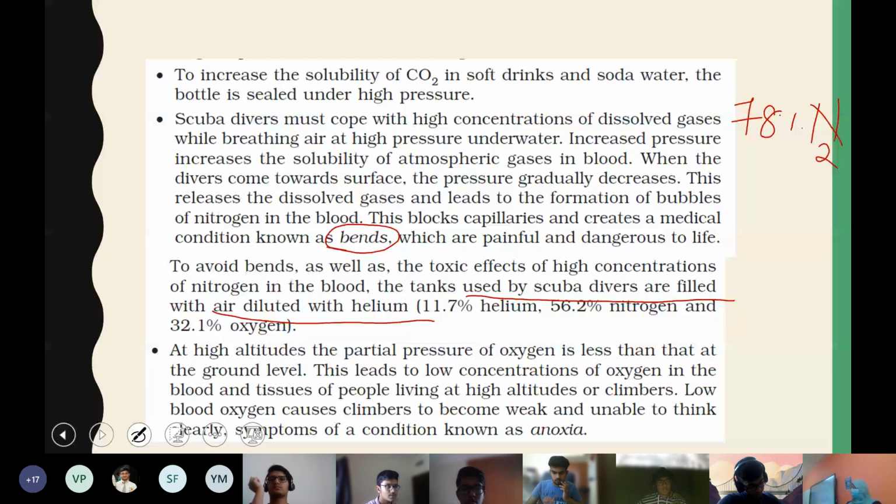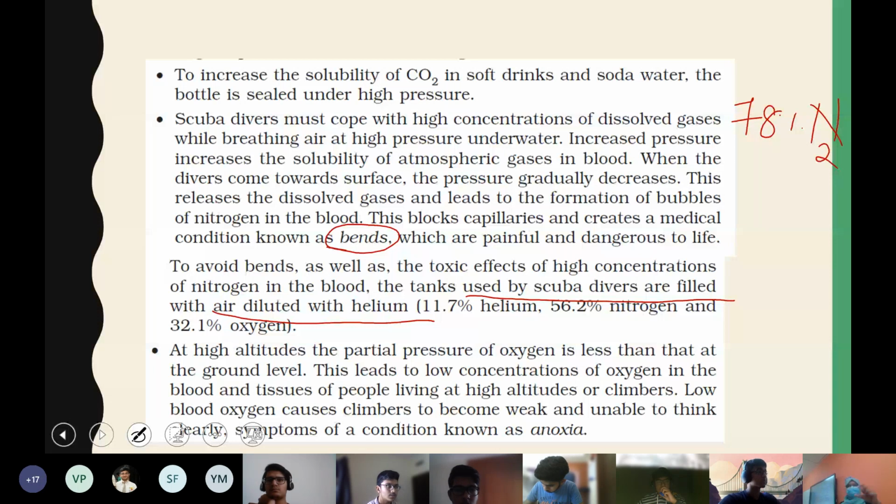Similarly, the dissolved nitrogen in the blood is turning back to the gaseous state, and that creates the formation of bubbles. This is what happens when a dissolved gas moves from a dissolved state in a liquid to the gaseous state. These bubbles, as this is happening inside your blood capillaries, will create some blocks. That is the problem. If it has happened in the case of a can or a carbonated drink bottle, the